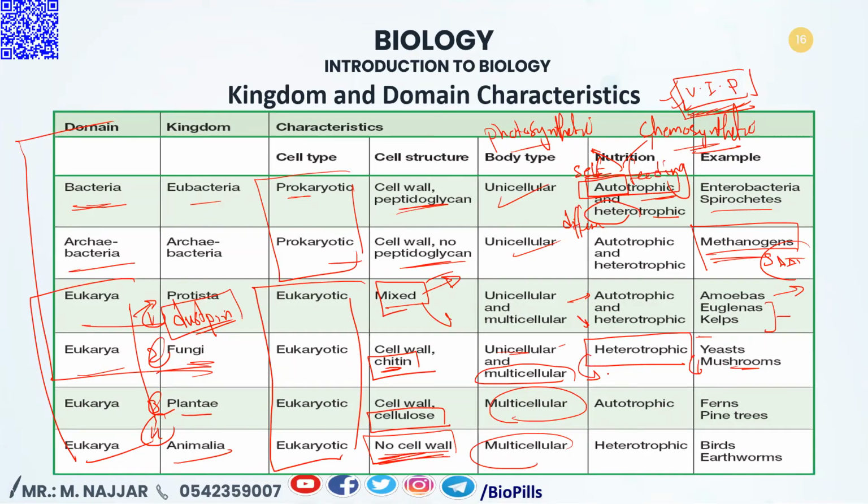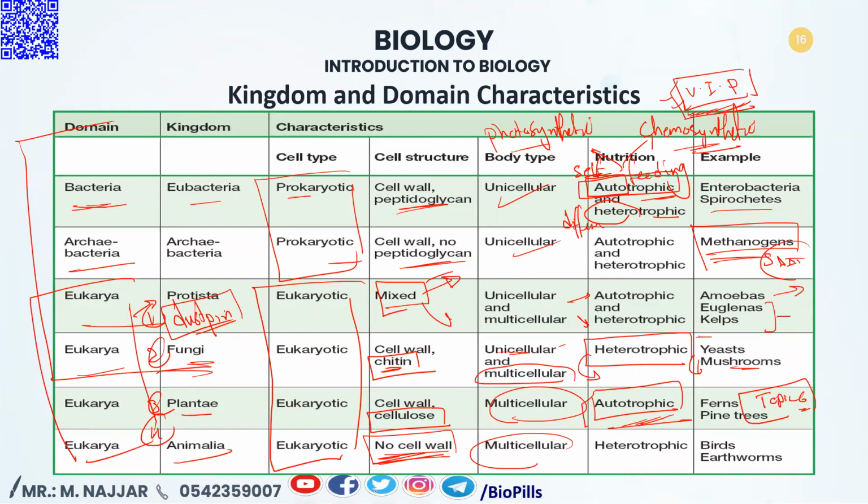The kingdom plant, nearly all, to be more specific, are autotrophic. They can make their own food by themselves by trapping and capturing the solar energy, the light energy from the sun, and converting it into biological molecules such as glucose. Examples are, of course, ferns, pine trees, and a lot of things. It will be our topic 6. We will talk in detail about the plants.